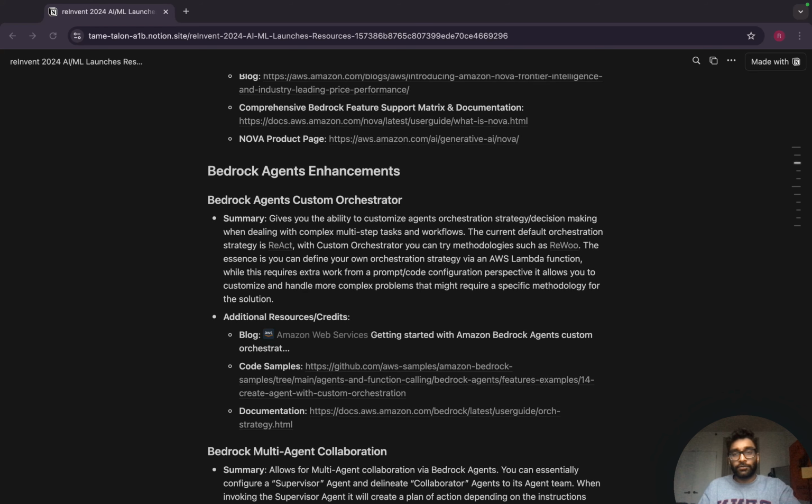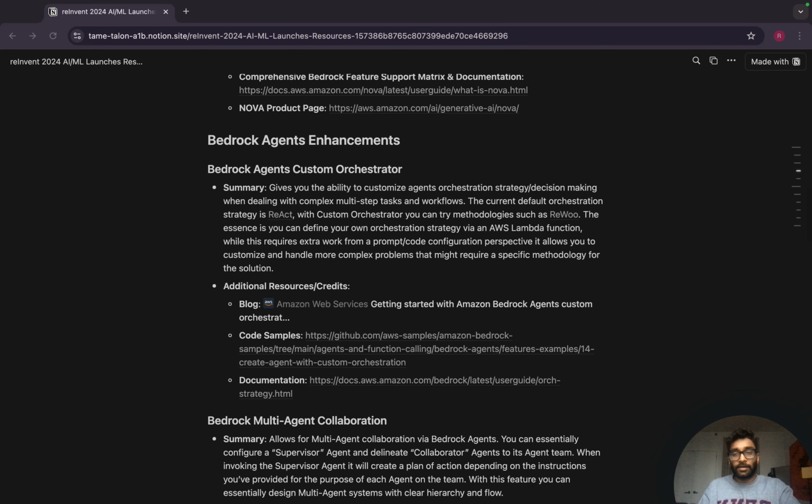But along with agents, right, there were some enhancements that essentially came in here. First one was a custom orchestrator, and what this essentially means is for your agent, you can define the orchestration or decision-making process. The default is a tactic known as ReAct currently with Bedrock agents, where there's a reasoning and an action that takes place.